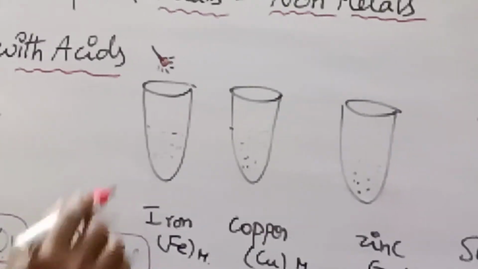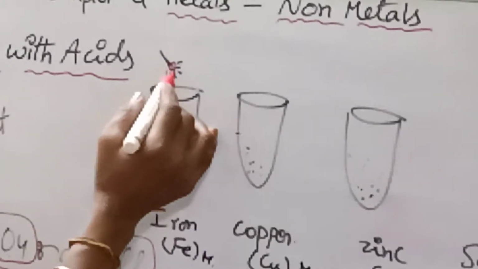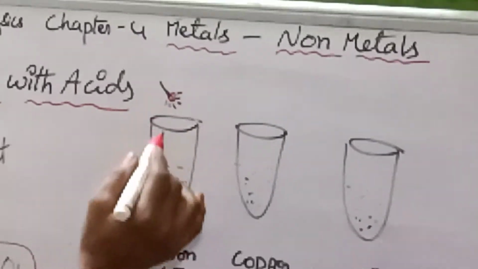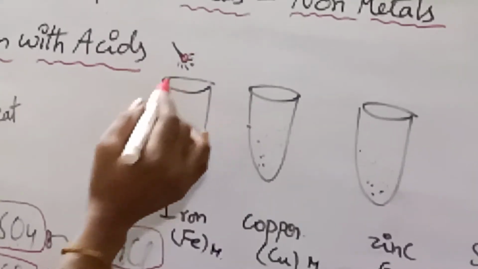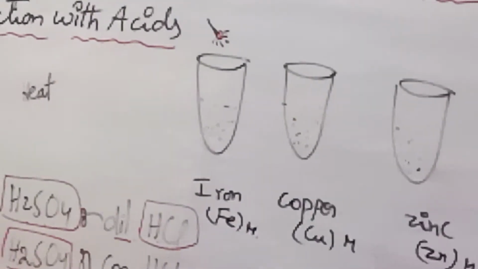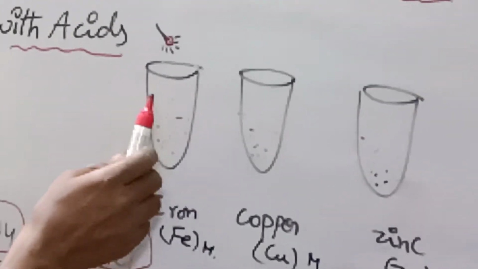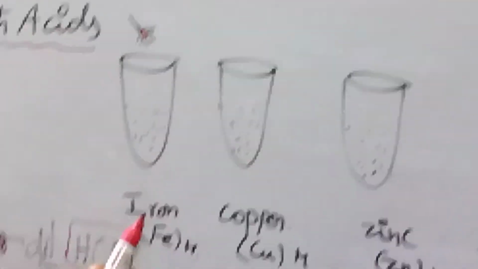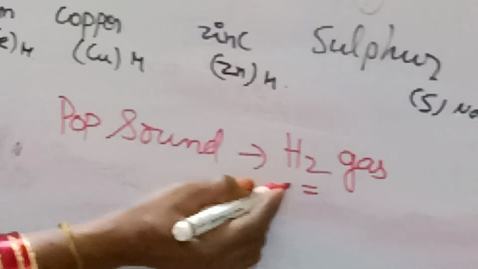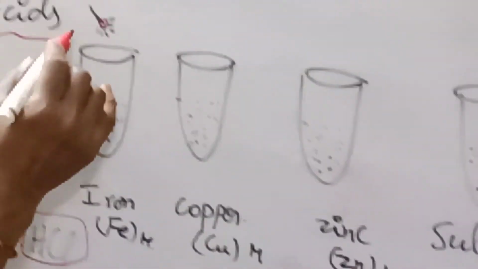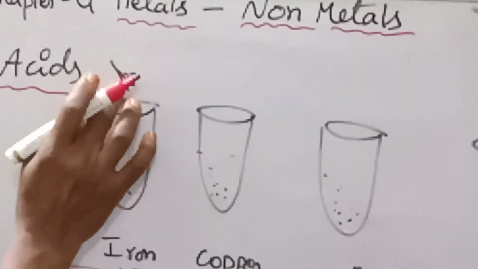If you are able to find some effervescence or some gas released, at that time, if you take one burning matchstick and put it near the test tube, let us see what is going to happen. Which gas is going to liberate? When metals react with acids, they normally release hydrogen gas. To check whether the released gas is hydrogen or not, it gives that pop sound and puts out the flame.